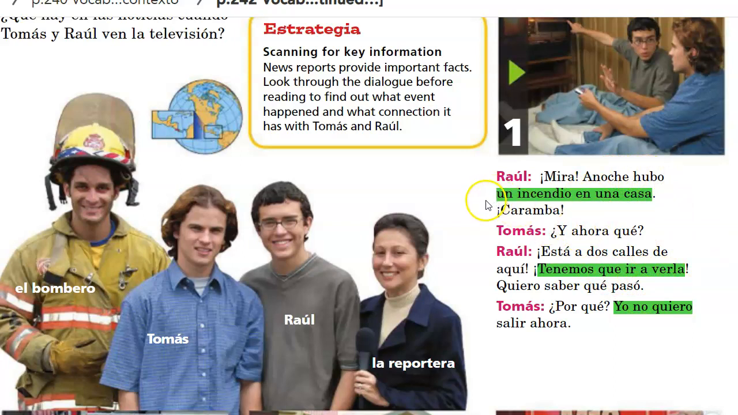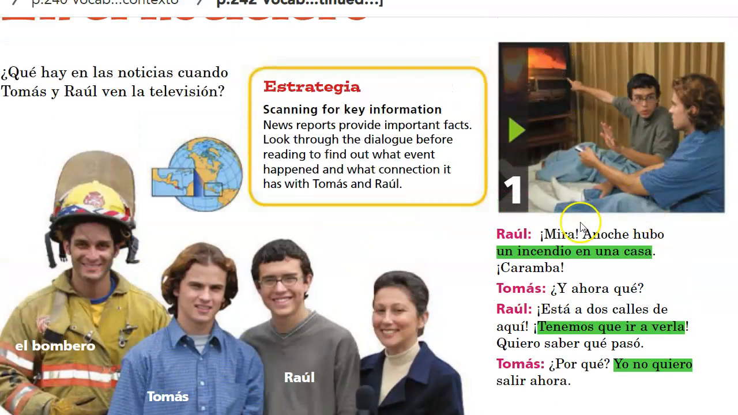Número 1, Raúl y Tomás ven un incendio en una casa. Y Raúl quiere ir a la casa. Raúl quiere ir a la casa, ¿cierto? Tomás no quiere ir a la casa. He doesn't want to go see this event.